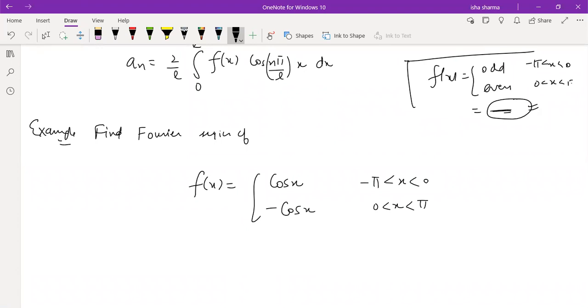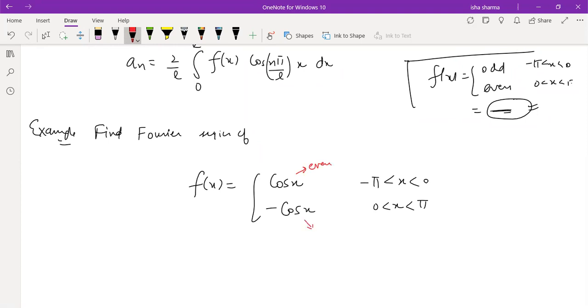I told you that from this point onwards, whether it is mentioned in the question or not, we will first try to establish whether that function falls into the even or odd category. There may be functions which do not fall into any category, but we will first try. If a function is defined piecewise this way, and half of the part is odd or half is even, then we do not know what the overall function is going to be. But here both the parts are even. Cos x is an even function, right?